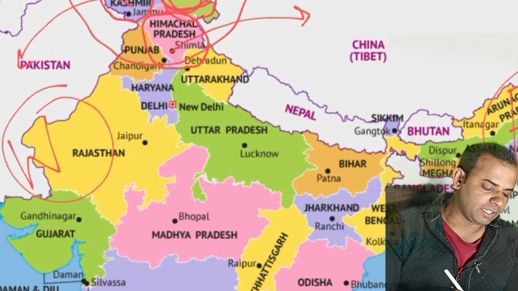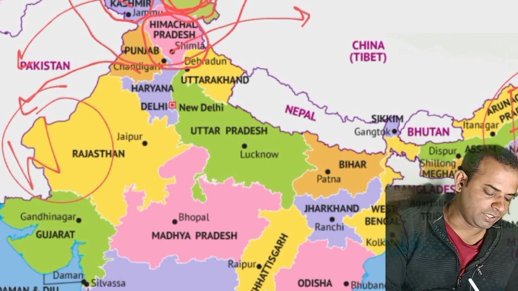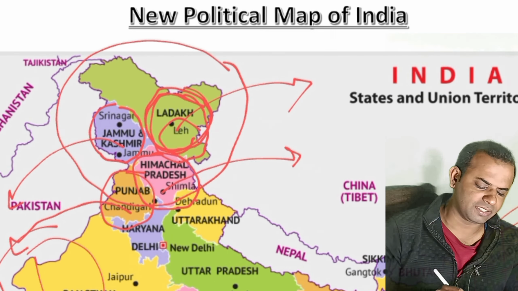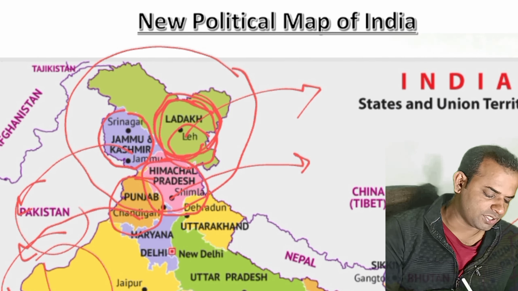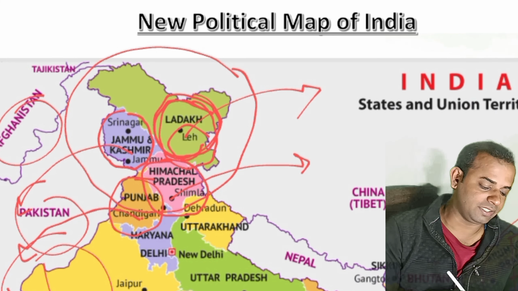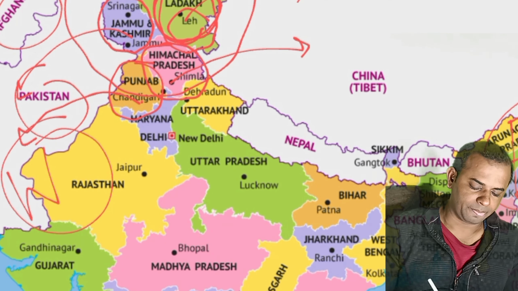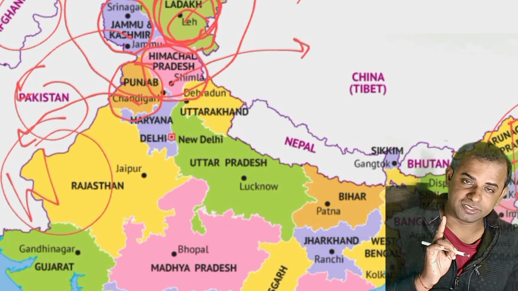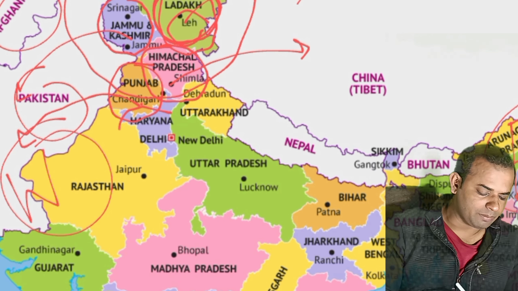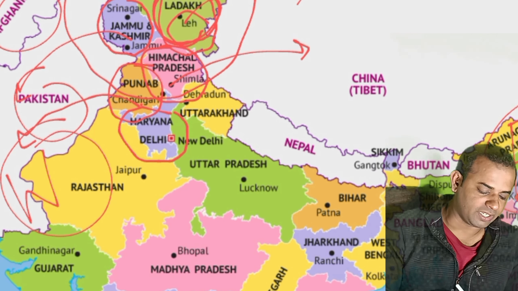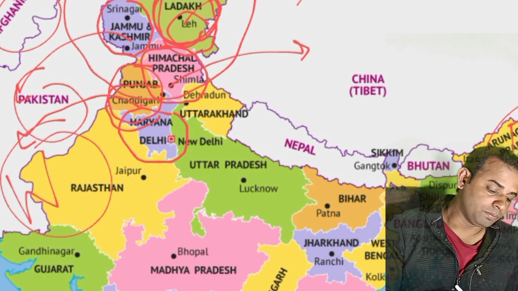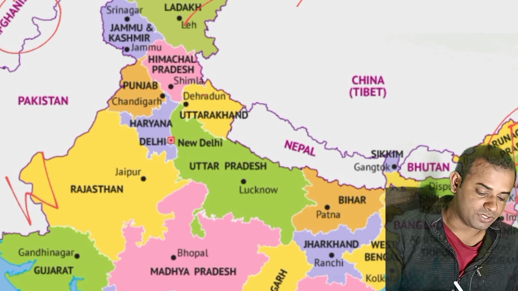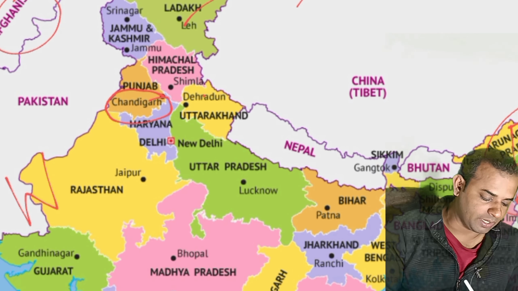Now then after, in the left corner you can see here it is Punjab, whose capital is Chandigarh. Very important, it can be asked in the examination, because Punjab is sharing its boundary with Pakistan and Afghanistan. These are the two major countries with which Punjab shares its border. Now at the bottom you can see Haryana. Punjab and Haryana both have their capital at Chandigarh. It is very important.